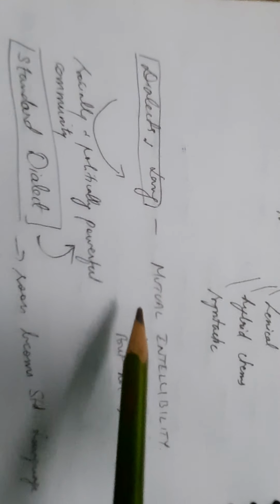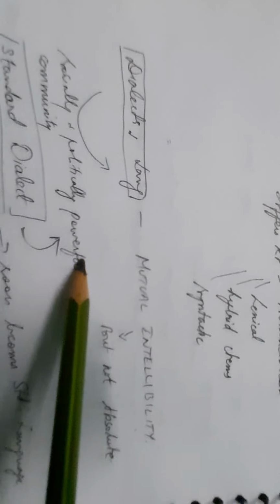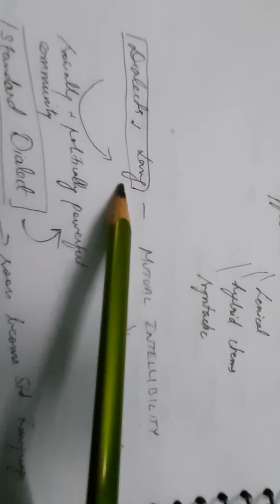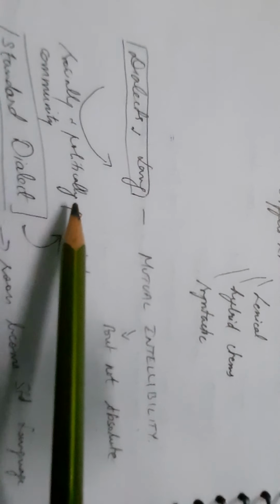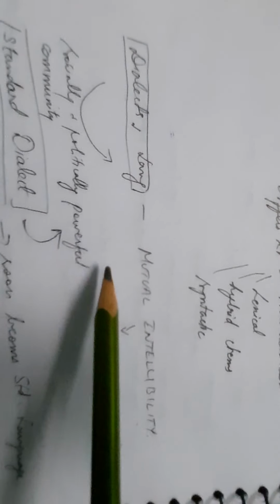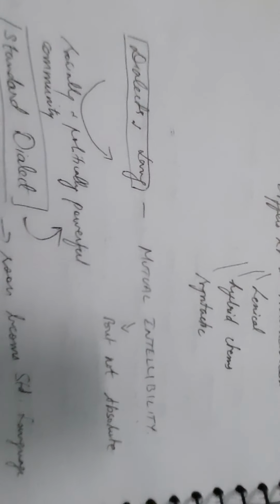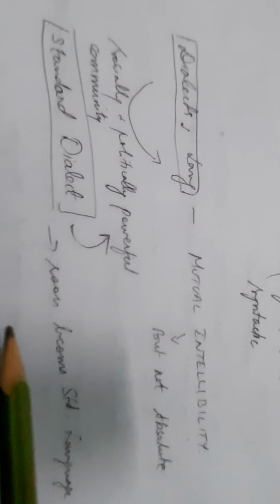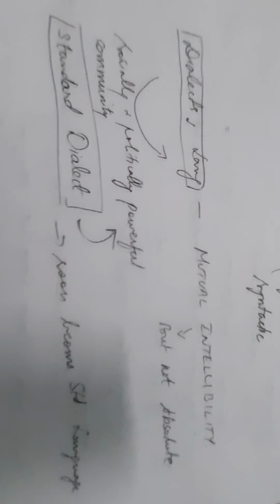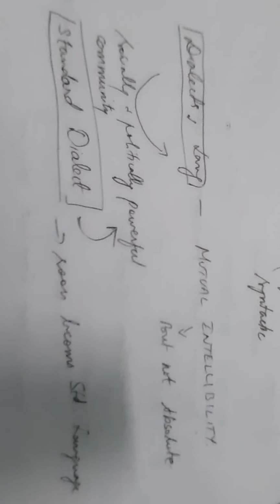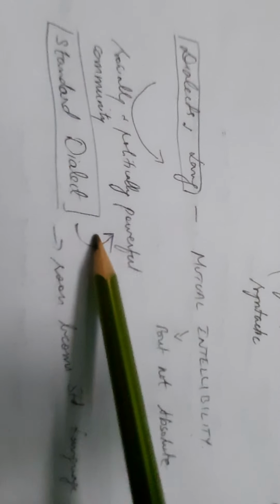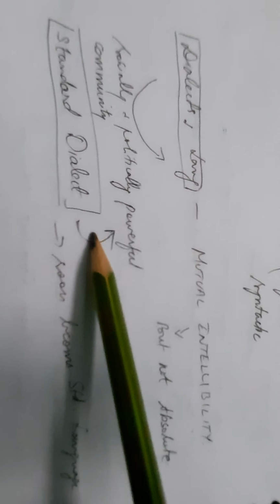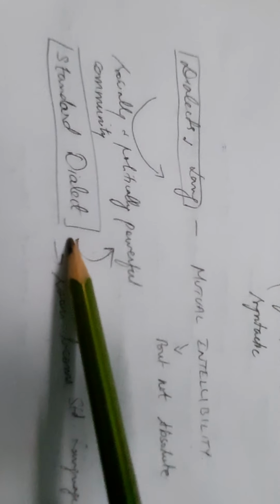Next, one more point they are talking about regarding dialect and languages. When will a dialect become a language? When a dialect is socially and politically powerful, then it will take the status of a language. Continuing with this, they put up one more term called standard dialect. What is called a standard dialect is again the same thing: the dialect which is socially and politically powerful will become a standard dialect.